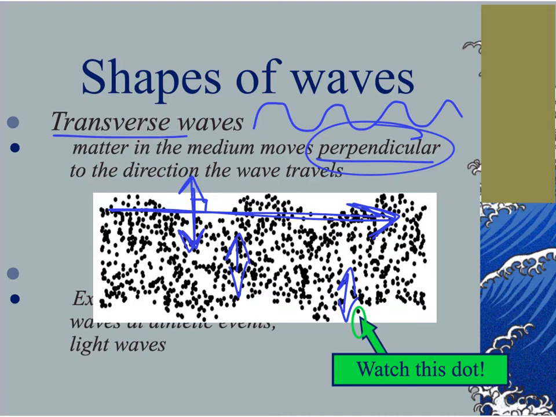So an example of this would be light. Light is a transverse wave. If you've ever done the wave at a football game or a basketball game, when the wave comes to you in your section, your role is to just simply stand up and sit down. You are the matter, you are the medium, and the medium's moving up, but the wave is moving either left to right, perpendicular to your direction.